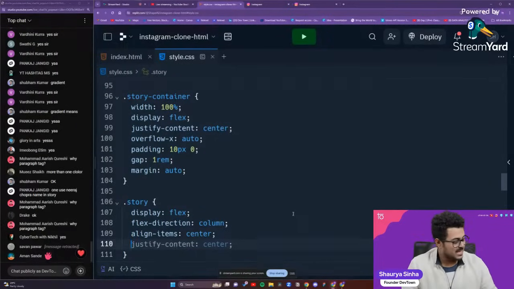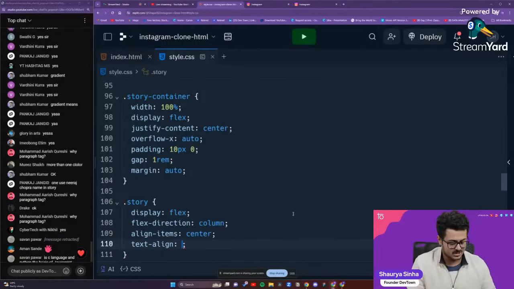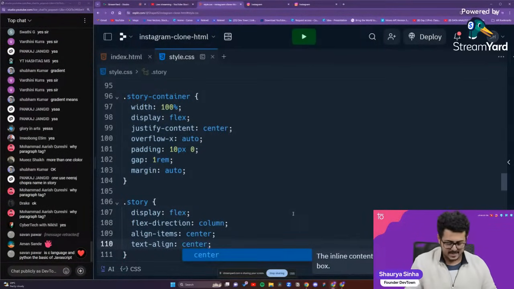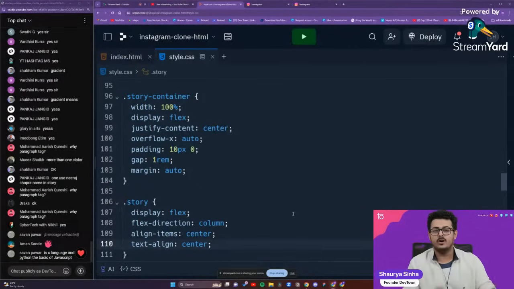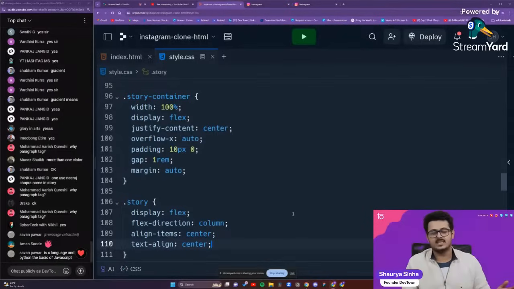Okay, align items has been done. Then you have your text align, because there is text as well right over there. So text align within the paragraph tag or whatever tags are there should also be in the center. It is like inside a Word document when you select whether the text should be on the left hand side, the right hand side, or in the middle. So here you are selecting that the text alignment should be in the middle.